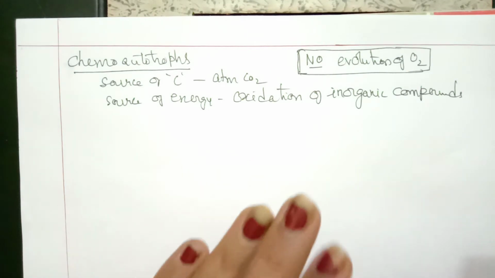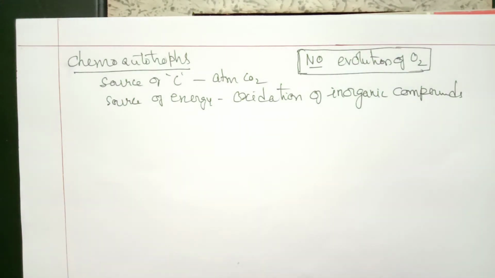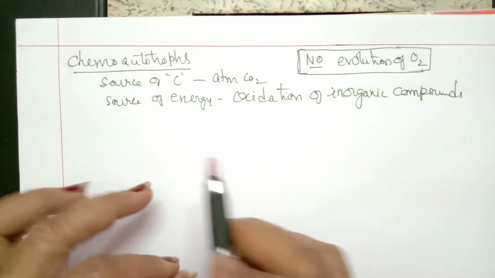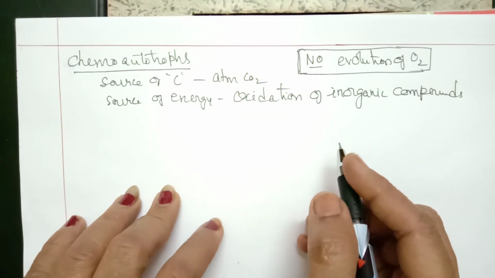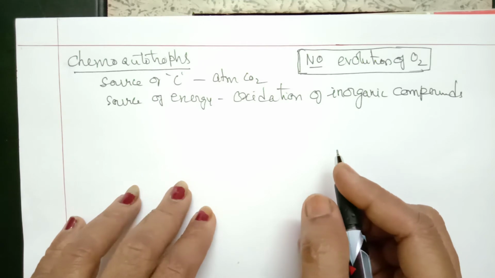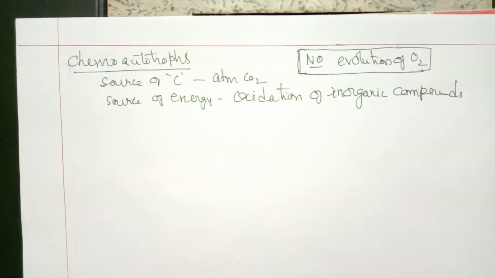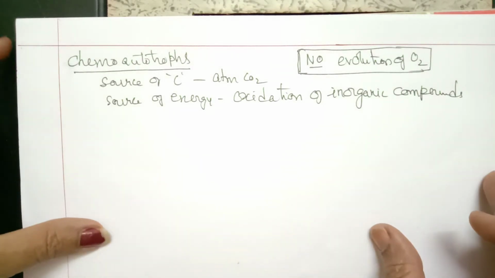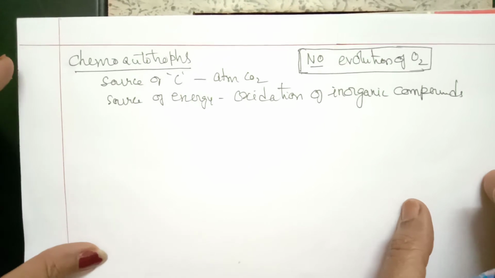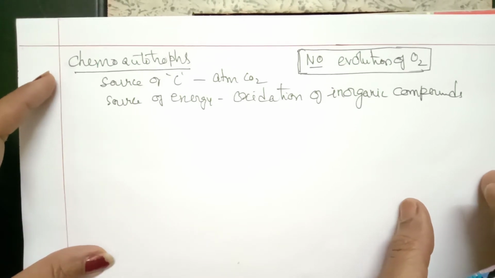Why no evolution of oxygen? No water is required, no water is involved. So here the source of energy is oxidation of inorganic compounds. Now let us see what are all the different types and examples of inorganic compounds involved in different bacteria. So let us go through the different bacteria.